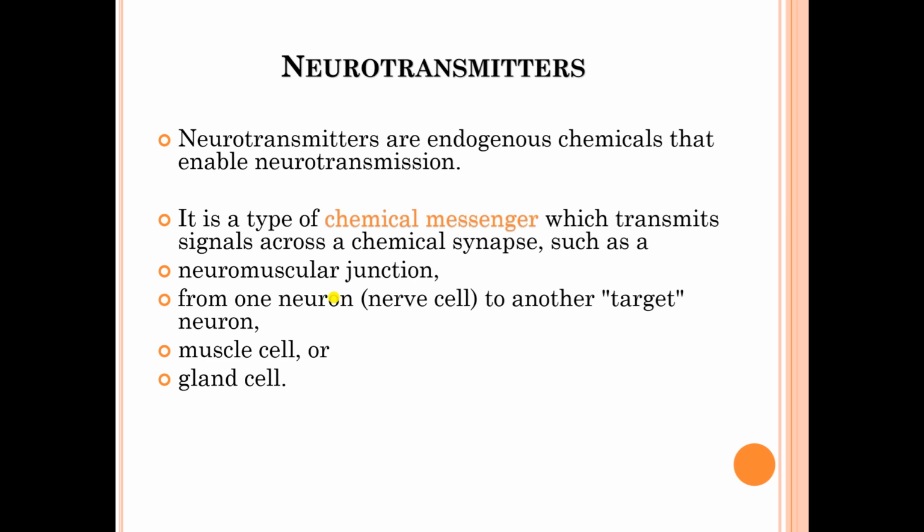Now we look at the neurotransmitters. Neurotransmitters are endogenous chemicals that enable neurotransmission. It is a chemical messenger which transmits signals across the chemical synapse. The chemical synapse may be a neuromuscular junction, which is the connection of a nerve and a muscle, or it may be from one neuron to another target neuron, or the chemical synapse may be a muscle cell or a gland cell.